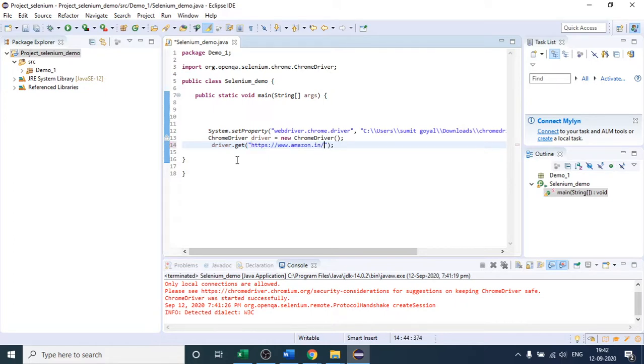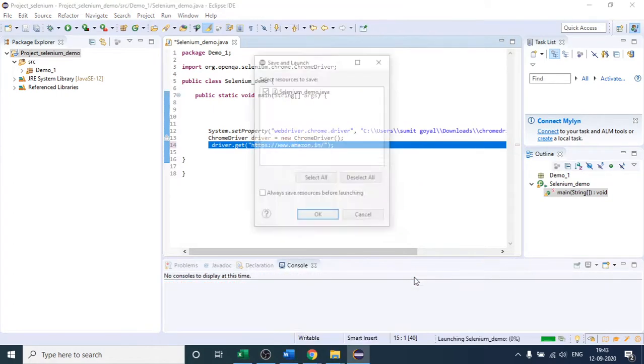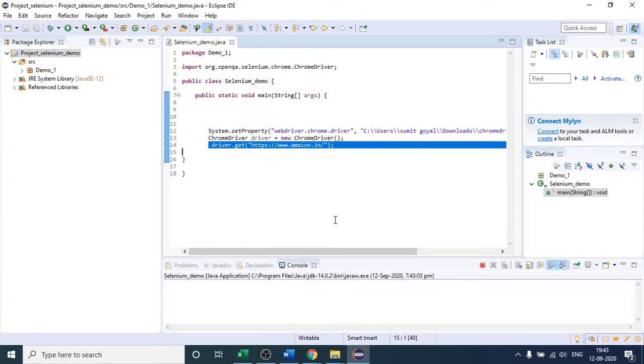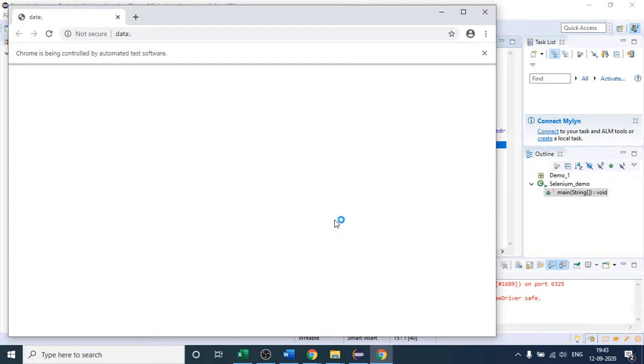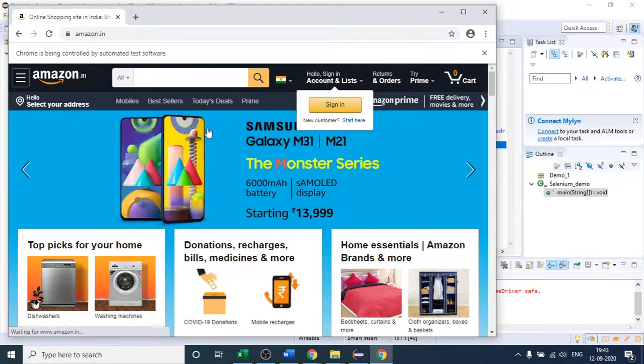By doing this, what will happen? The Chrome browser will open, and after that, that site will be opened in your browser. Let us check, then it will be more clear. This is the method you can use to open a website. It has opened Chrome, and you can see that it will open the Amazon website. Is it clear to you how the get method is helping us open any website? Is it clear to everyone?